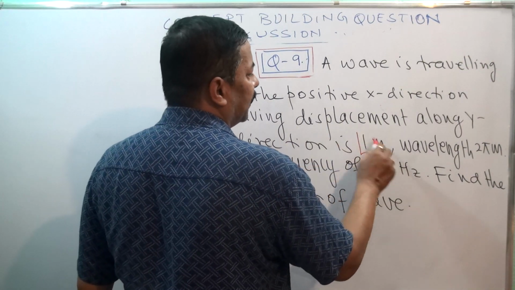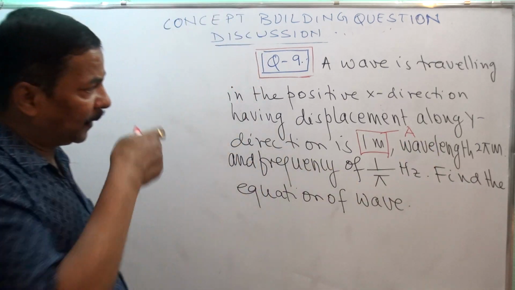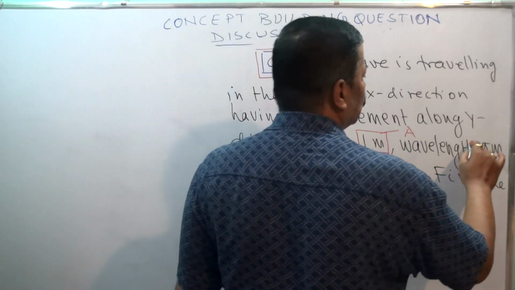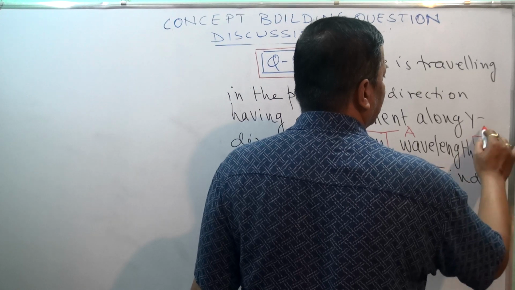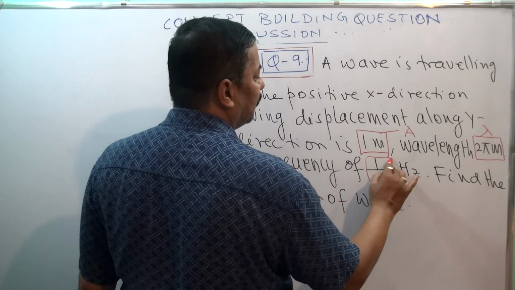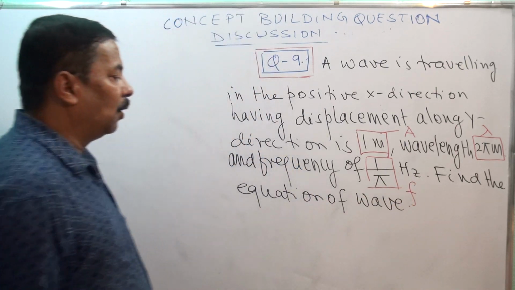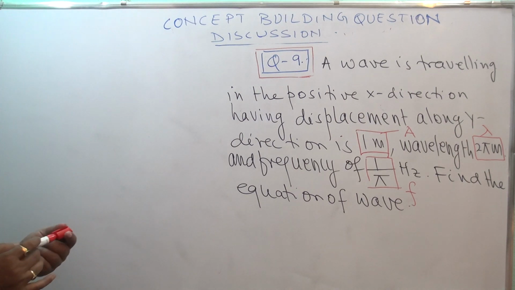This 1 meter is basically representing your amplitude, and wavelength is 2 pi meter. So this is representing your wavelength, and frequency is 1 by pi hertz. This is representing your f. Find the equation of the wave.